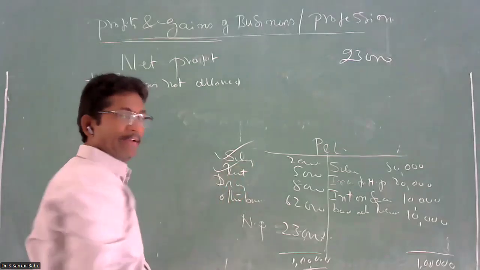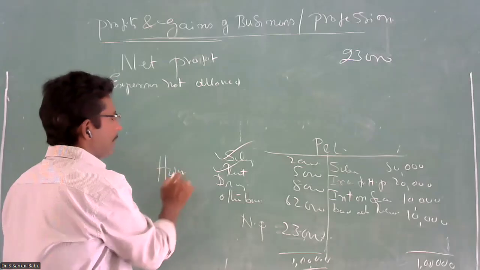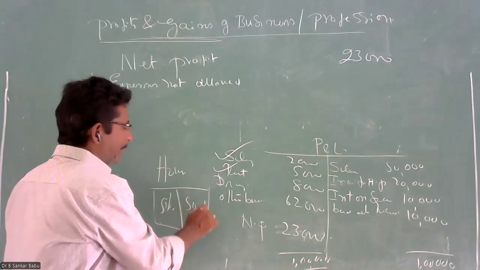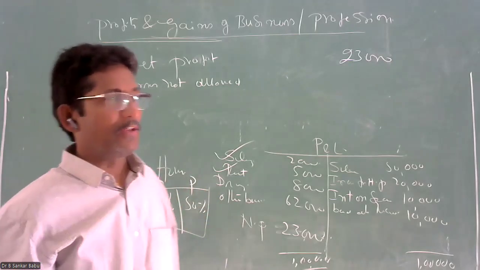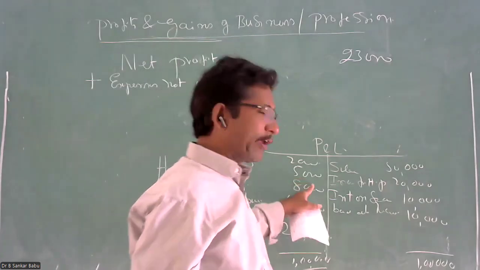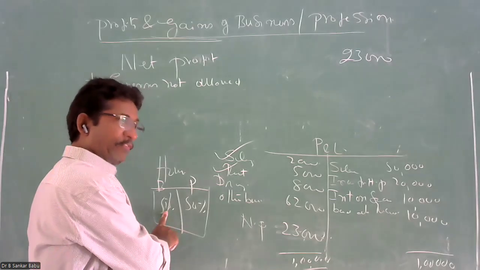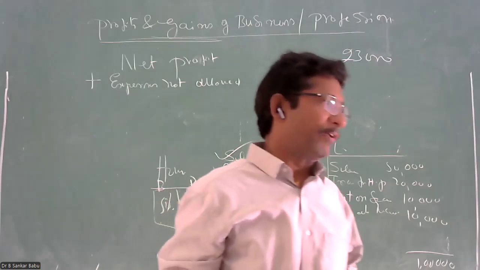But out of this rent, if the proprietor has taken a house for rent and 50% is used for business and 50% is used for personal. See, here your rent is debited how much? 5,000. How much percent is used for business? 50%. How much percent is used for your personal? 50%.